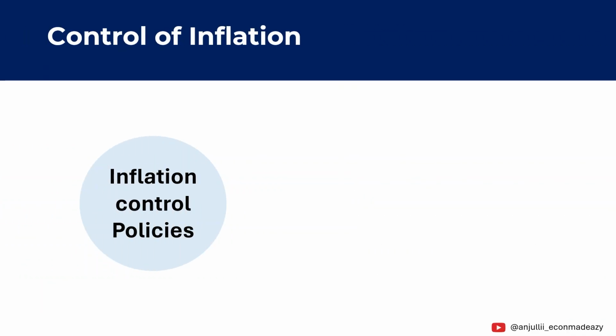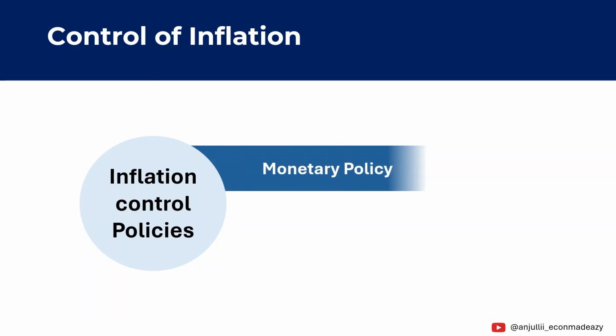Now, an important question arises: how can inflation be controlled? Governments usually try to control inflation using two main types of policies. The first is monetary policy, which is implemented by the central bank. Through monetary policy, the central bank can reduce money supply, increase interest rates, and control credit in the economy. These tools include CRR, SLR, repo rate, and reverse repo rate. If you would like to understand these tools in detail, I have explained them in a separate video. You can check it out here.